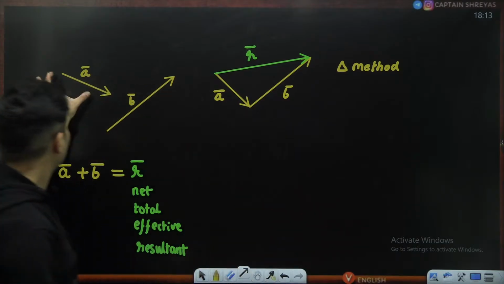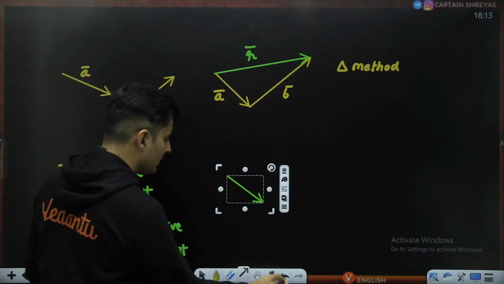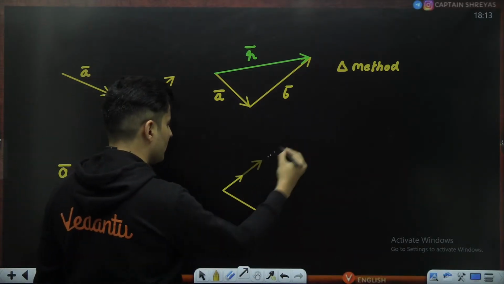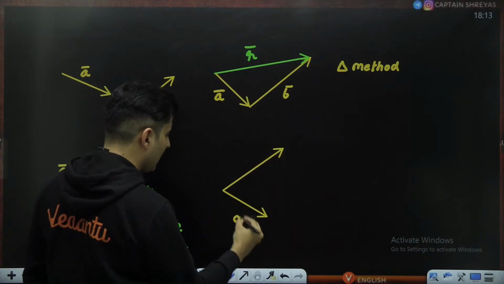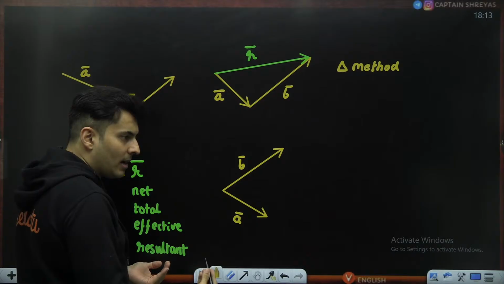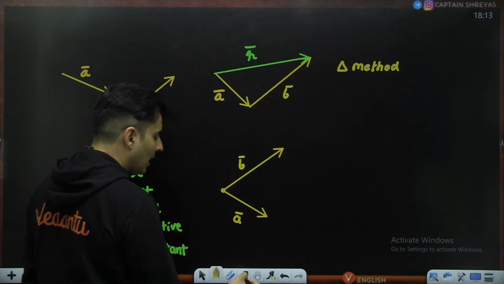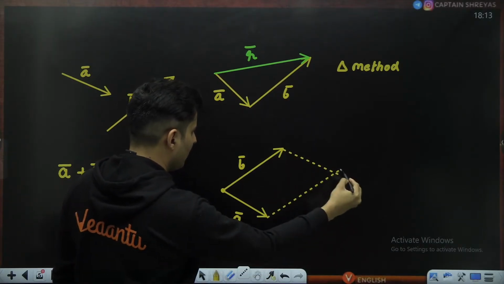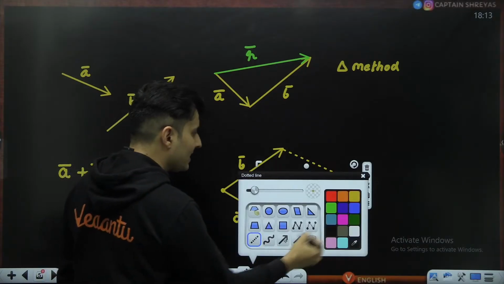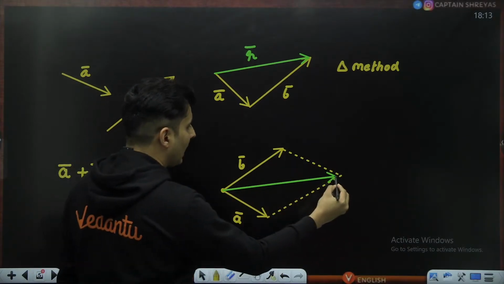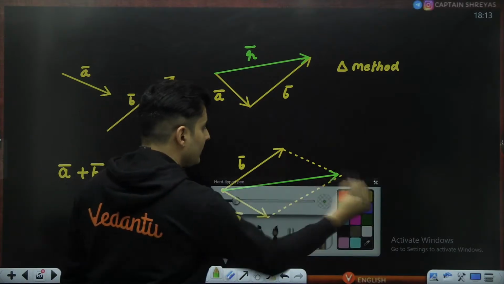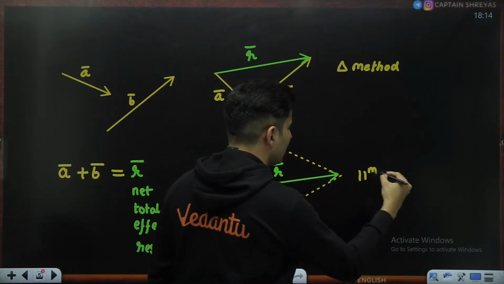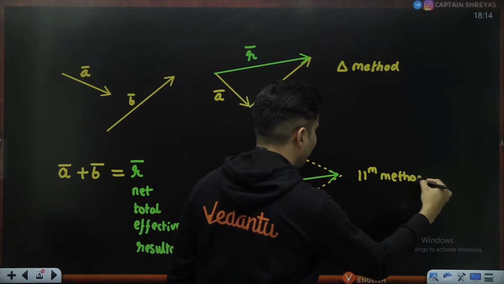The other method is where both the tails are together. Take both of their tails together. So this one's tail is here and this one's tail is over here. This is A bar, this is B bar. This is now the parallelogram method, where both the tails are joined together. Now you complete an imaginary parallelogram. Just draw parallel sides to make an imaginary parallelogram, something like this. Now from the same common tail, complete the diagonal. That's it. This is your resultant, my dear students, and this is called the parallelogram method of vector addition.